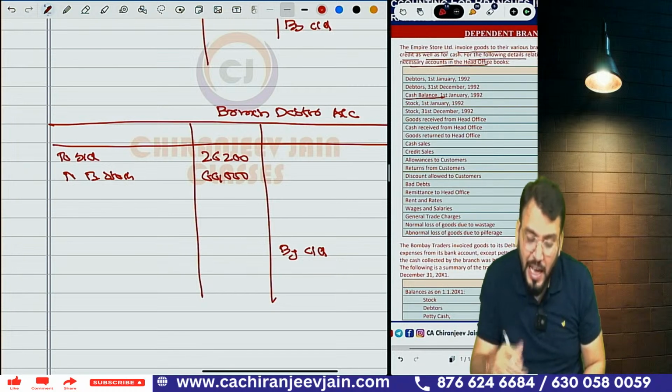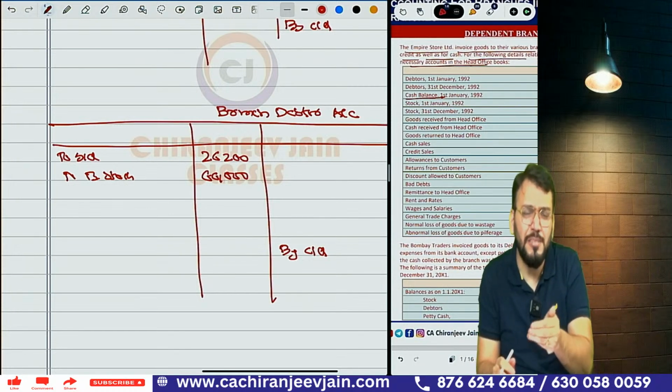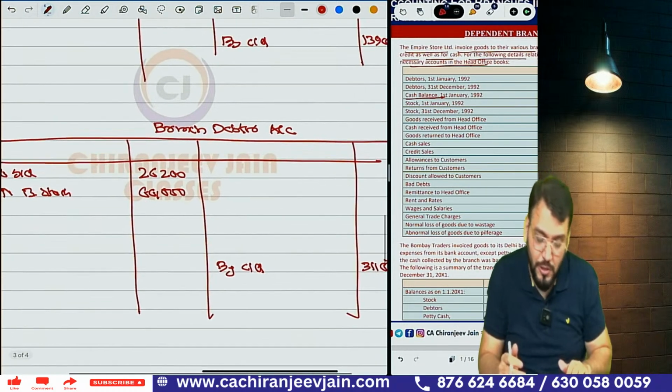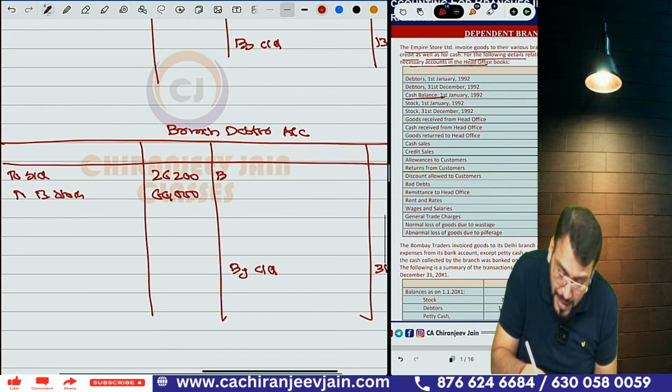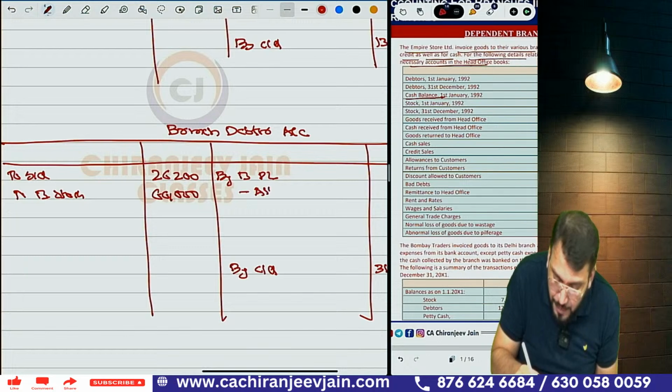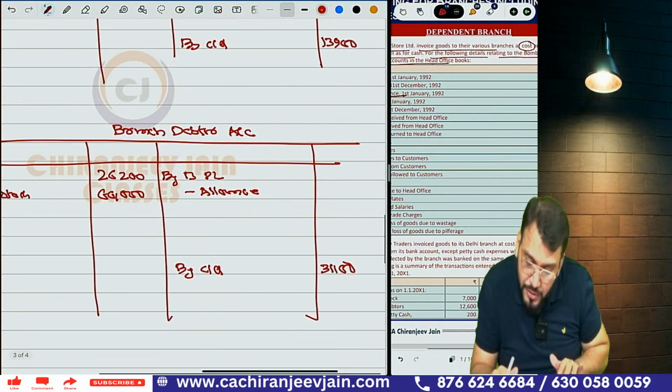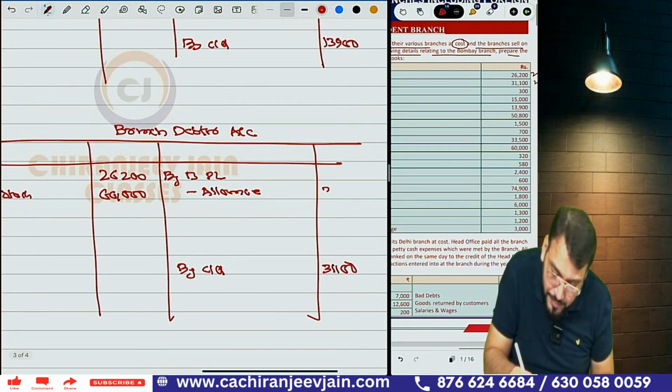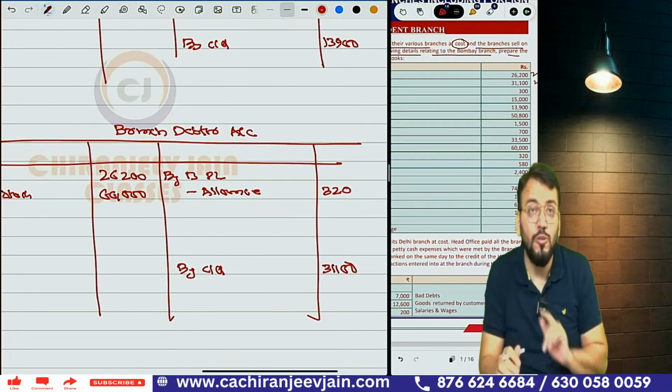Yes, sir. Then allowance to customer. Allowance to customer means this is nothing but one type of discount. So that will be transferred to PL. To write down by branch PL, and by giving hyphen, write down allowance. How much allowance to the customer? 320. Okay, this will be transferred to PL account.